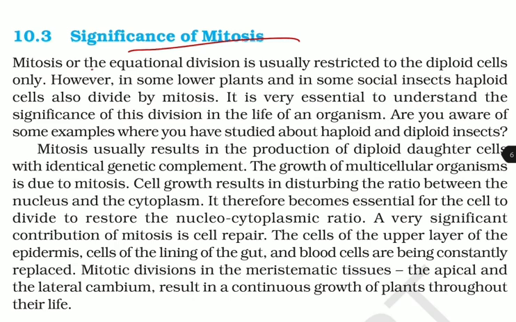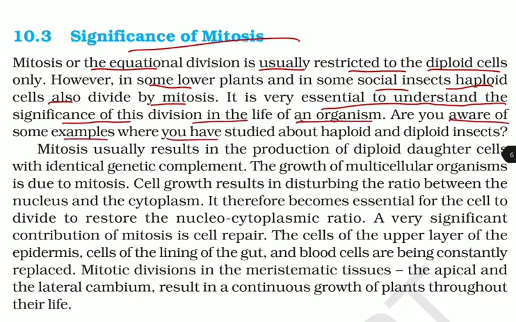Significance of mitosis. Mitosis or the equational division is usually restricted to the diploid cells only. However, in some lower plants and in some social insects, haploid cells also divide by mitosis. It is very essential to understand the significance of this division in the life of an organism. Are you aware of some example where you have studied about haploid and diploid insects?